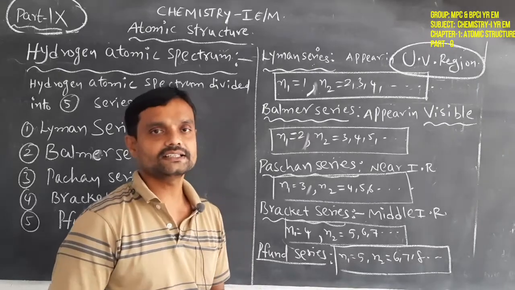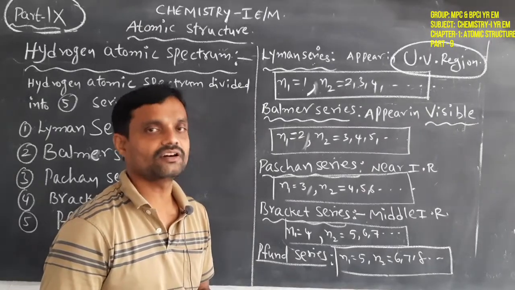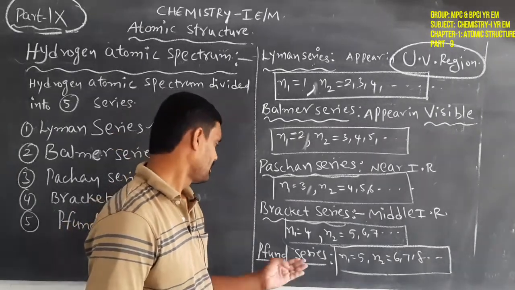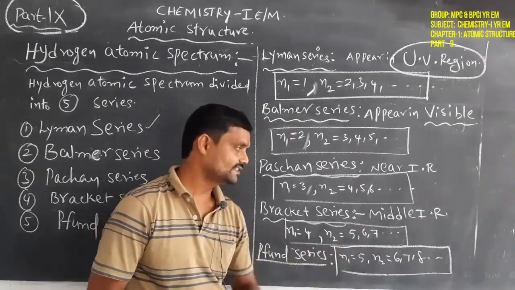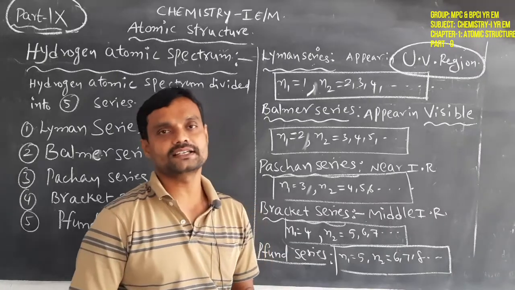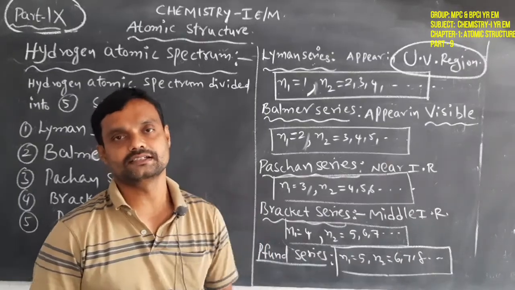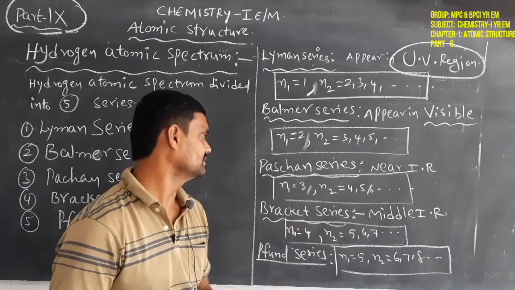It appears in the far infrared region, the far IR region. For the Pfund series, N1 is equal to 5 and N2 is equal to 6, 7, 8, 9 and so on. So this is about the Pfund series.